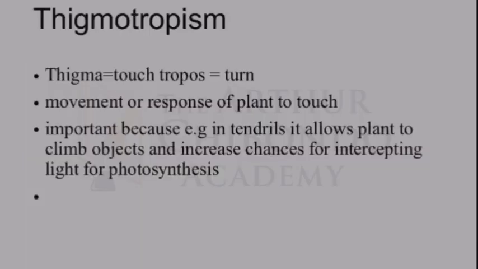Another one is thigmotropism. If we split it further, thigma means touch, and tropos, remember, is to turn, right? So we're interested in the movement or response of plants to touch. This is important, and you can appreciate it in tendrils, because it allows plants to climb objects and increase the chances of intercepting light for photosynthesis.